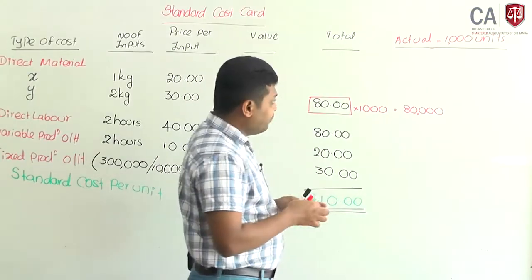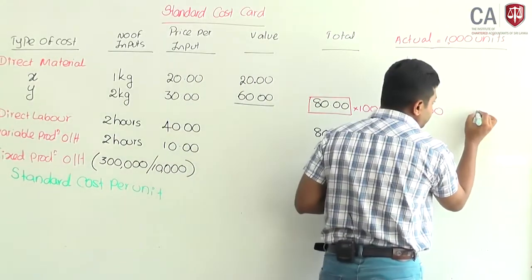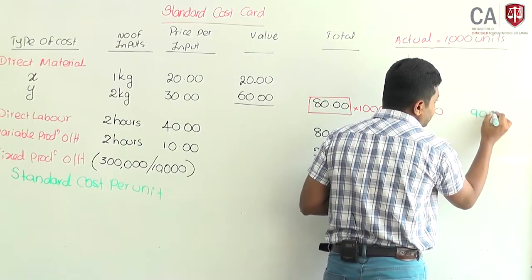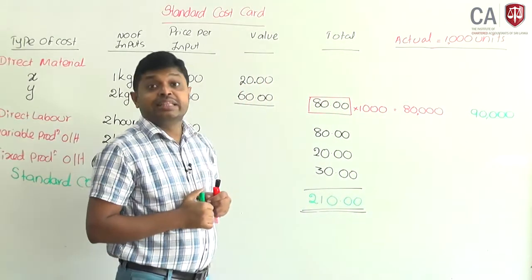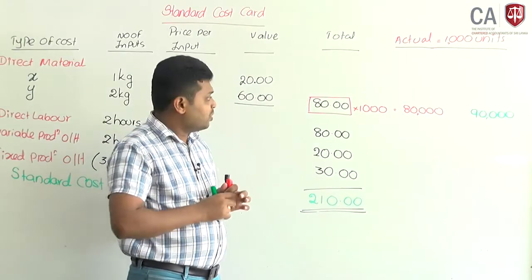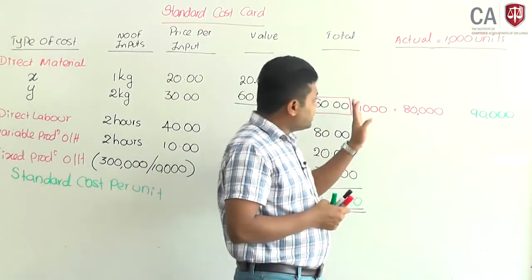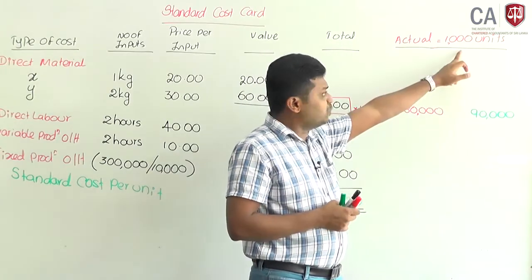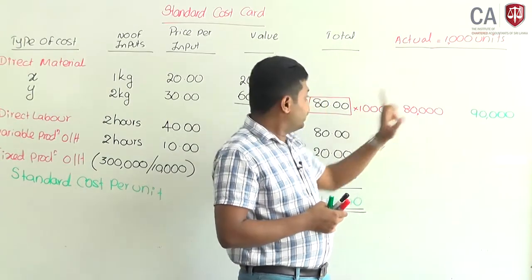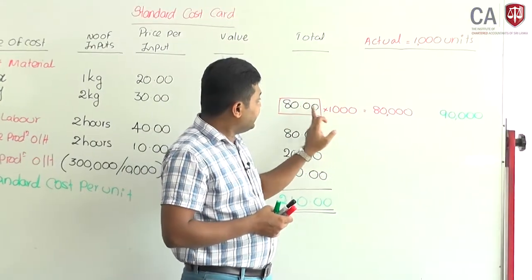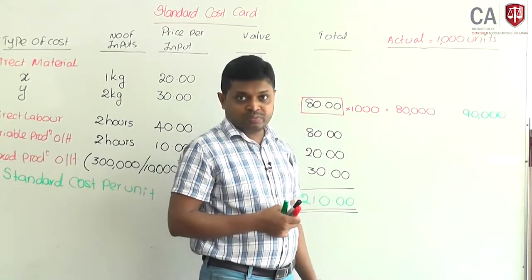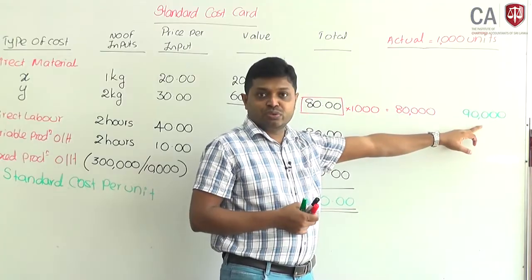But remember, if the actual is 90,000, there is a variance, because based on the specification, if I have produced 1000 units, the direct material cost should have been 80 into 1000, 80,000, but my actual is 90,000.